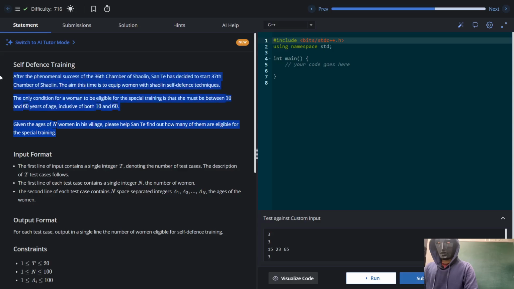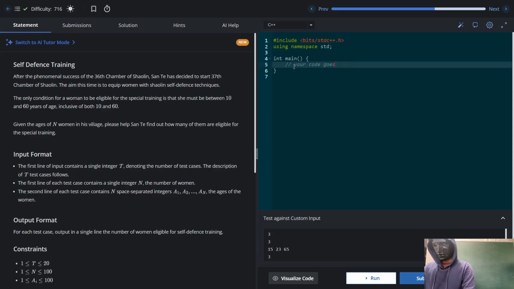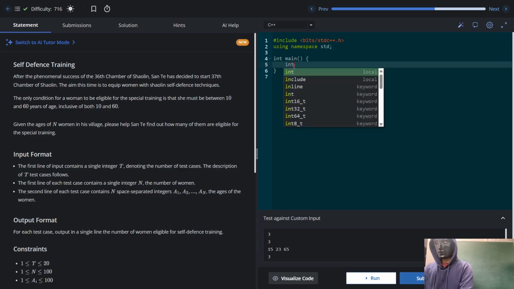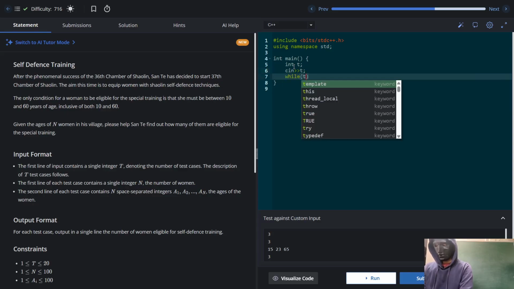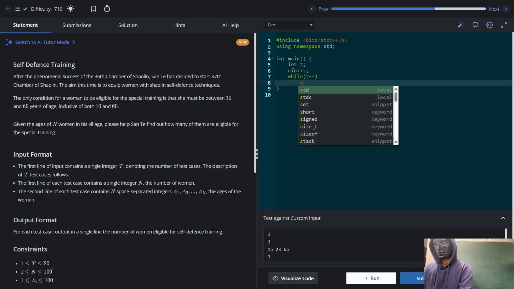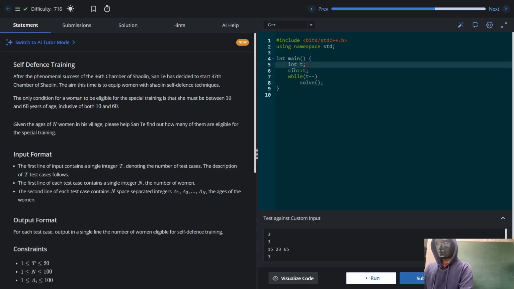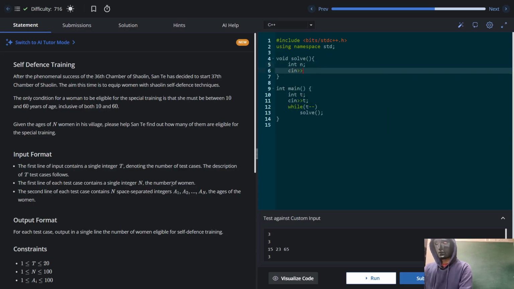So yeah, this problem is easy only, don't worry. I'll be explaining on the board. So let's take the input. The first line of input will contain integer t denoting the number of test cases. For every test case we'll call this solve function within the while loop, and for every test case we have n as the number of women, and every woman's age is given.